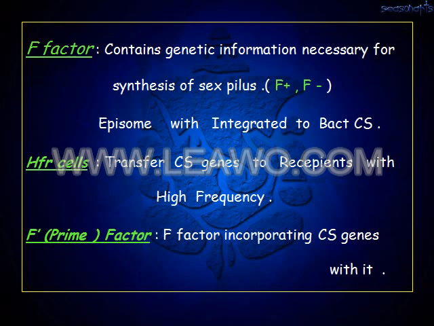When the bacterial chromosome is integrated with this episome, it turns into a high frequency cell, and then it can transfer genes at high frequency. Now the other term is the F prime factor. Here the F factor is incorporated into the chromosomal gene, and then it is called the F prime factor.